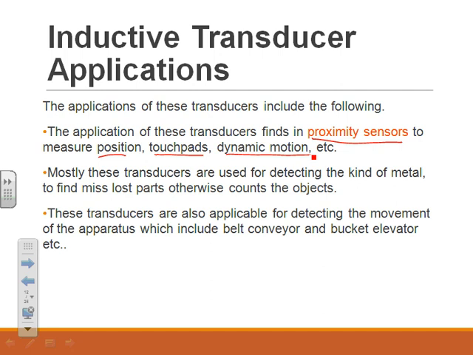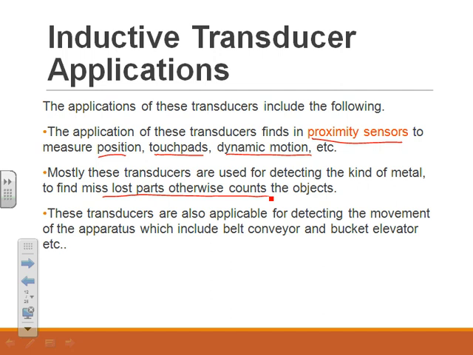Mostly these transducers are used for detecting the kind of metal, to find missing parts, or to count objects. By using these inductive type transducers, we can find metals that are missing in the ground, like metal detectors.